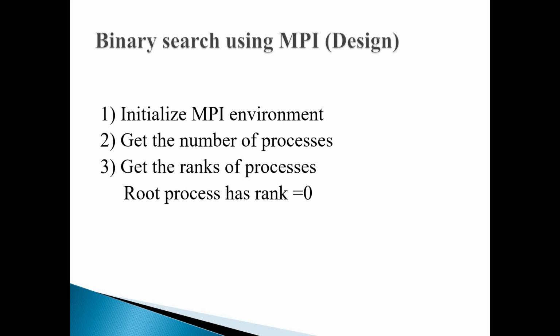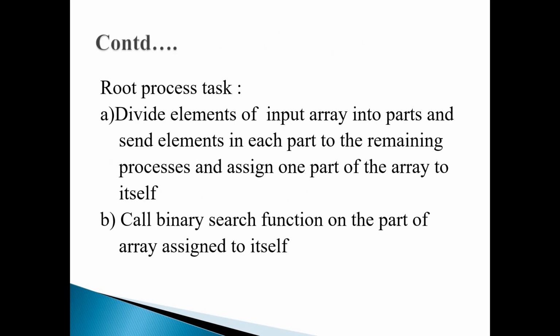The same APIs you are using. Next is what the root is supposed to do in your assignment. Again the same: divide the elements of the input array into parts, which is the job given to the root, send the elements in each part to the remaining processes, that is the slaves, and assign one part of the array to itself also.